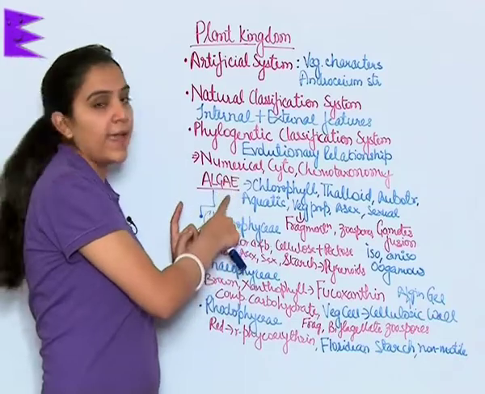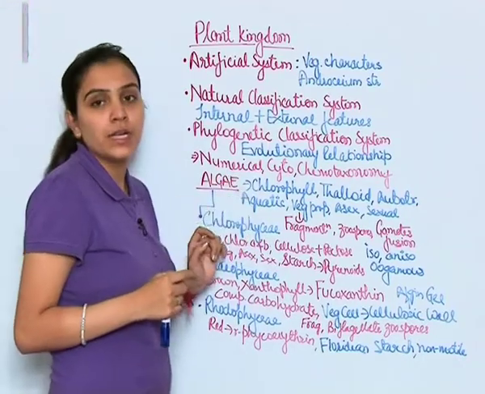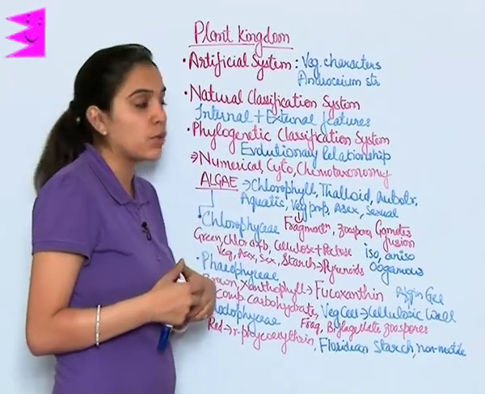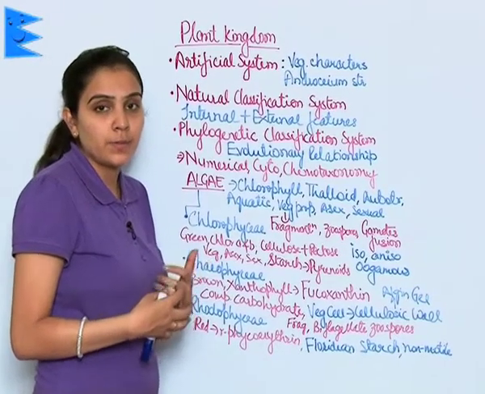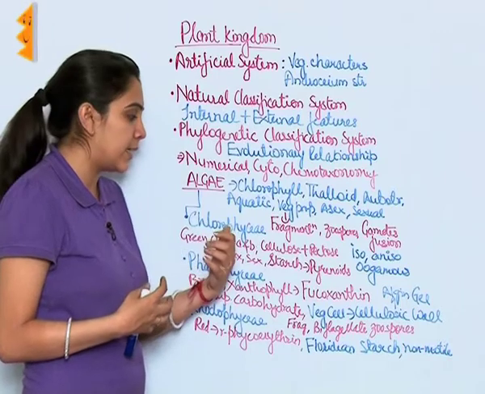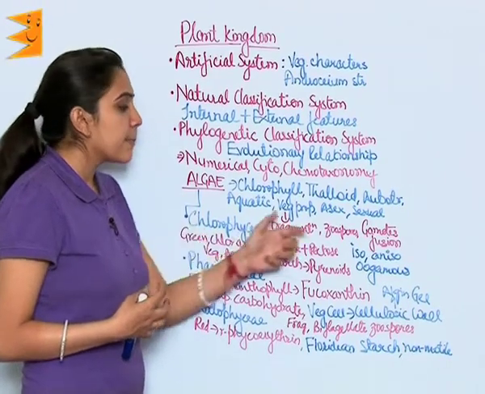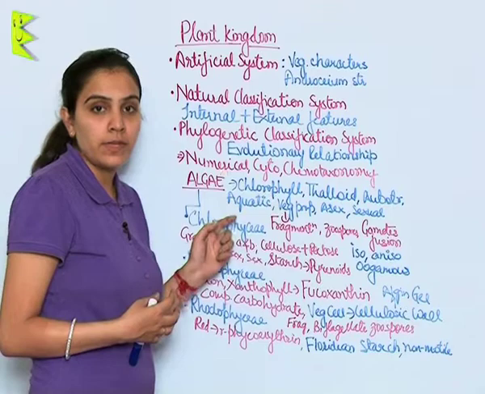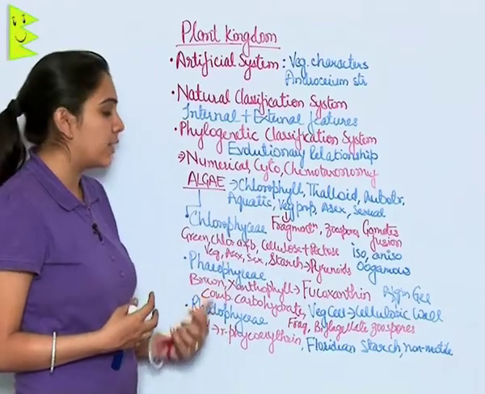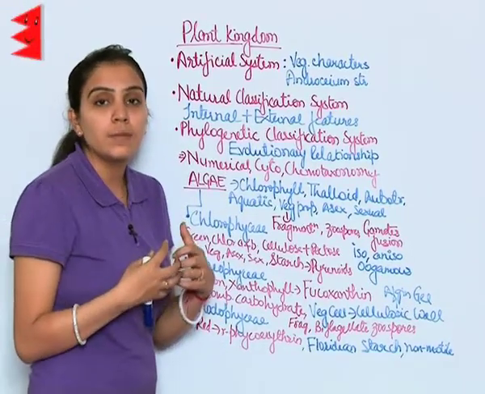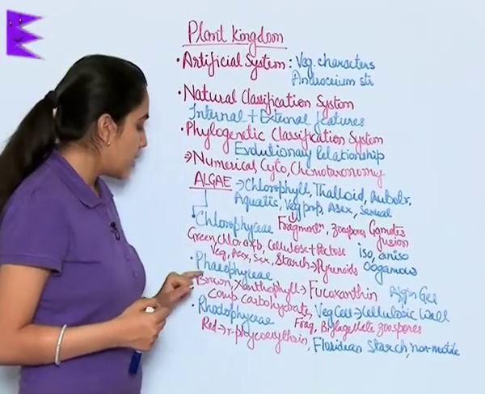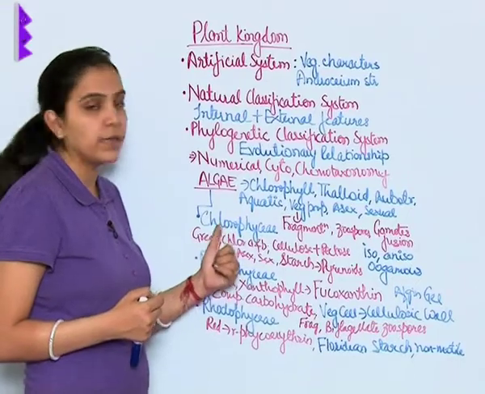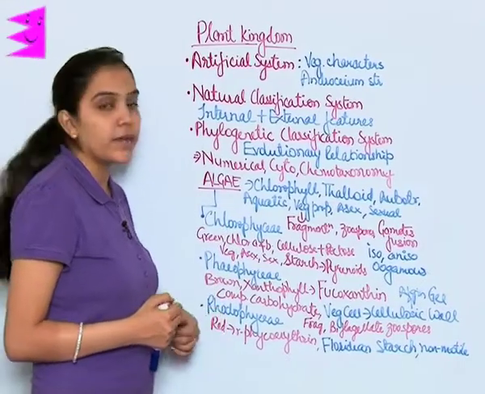So here you will see algae, which is chlorophyll containing thalloid structure autotrophic organisms. Vegetative propagation, asexual reproduction, sexual reproduction is exhibited by them, as well as they are usually found in aquatic regions, and further they have three categories depending upon the colored pigment present. These three categories are chlorophyceae, phaeophyceae and rhodophyceae, chloro green, phaeo brown and rhodo red.